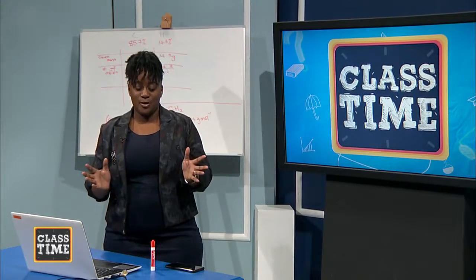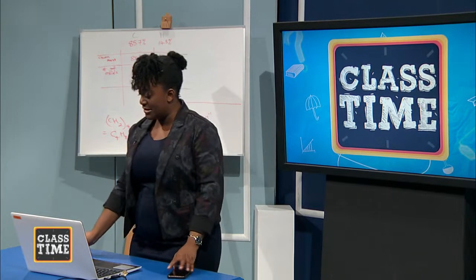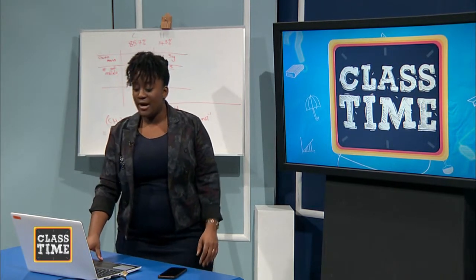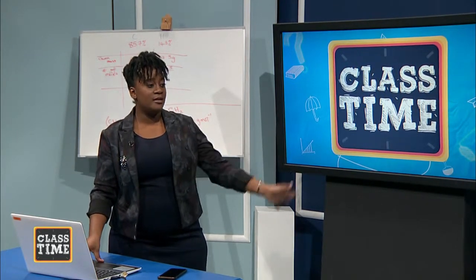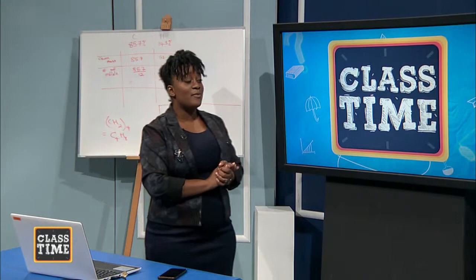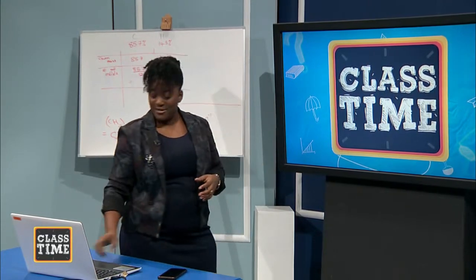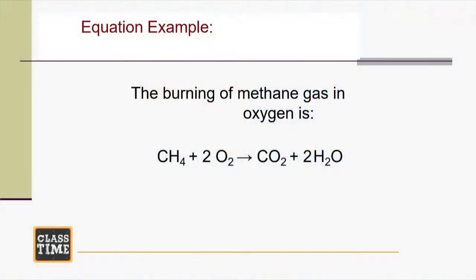So let's review chemical equations, writing and balancing equations. All right, so remember that equations are basically a representation of a chemical reaction, right? For example, the combustion of methane. When we combust methane, we basically have to write a chemical equation for the whole reaction. So CH4 plus O2 give us carbon dioxide and water, right? So we have to represent it.